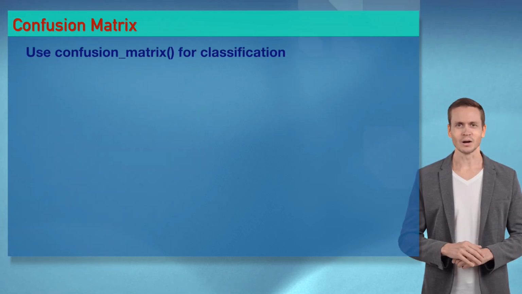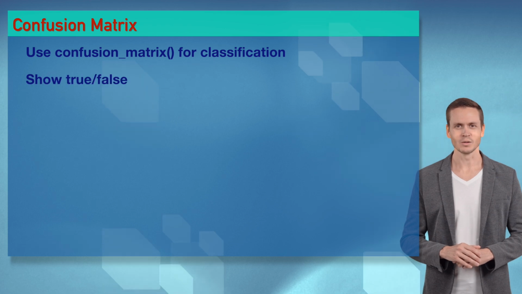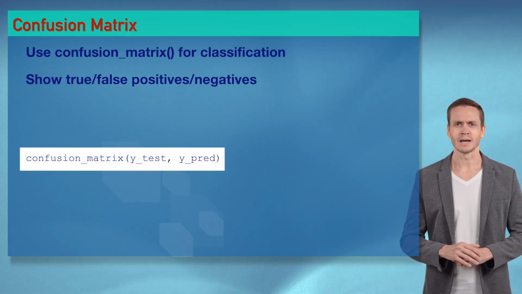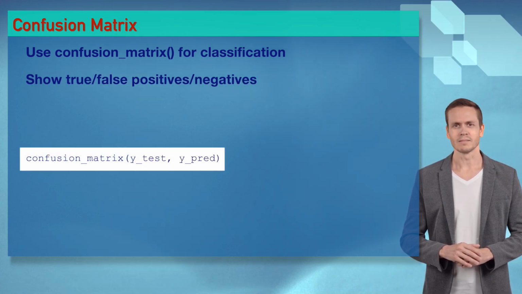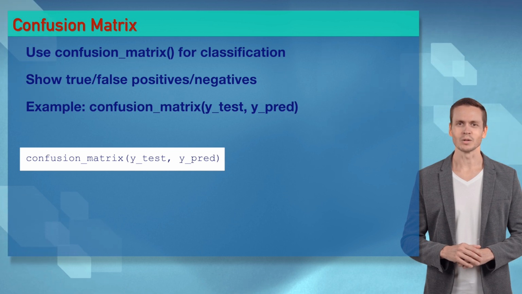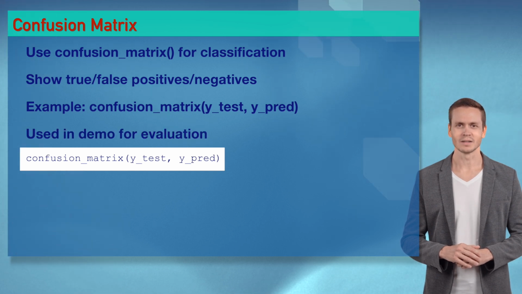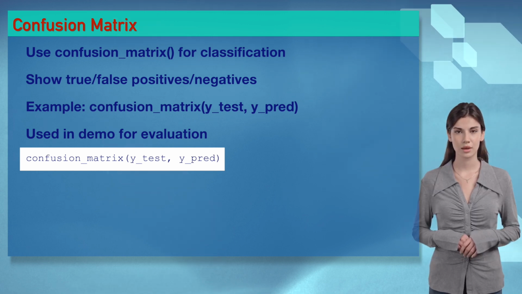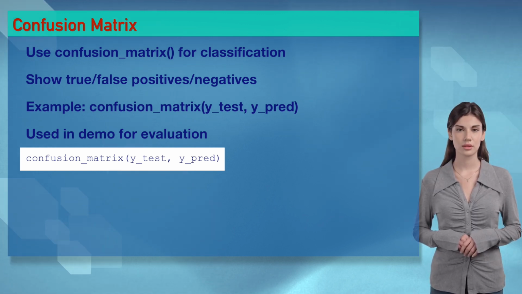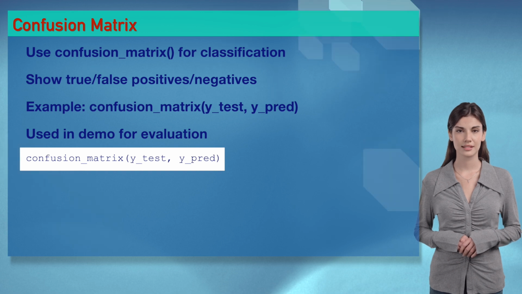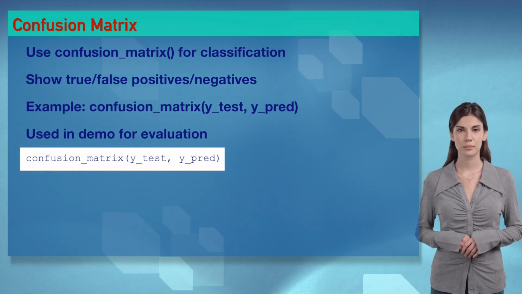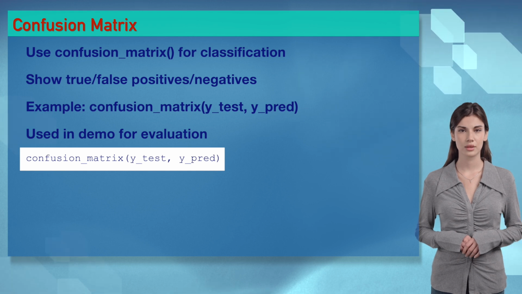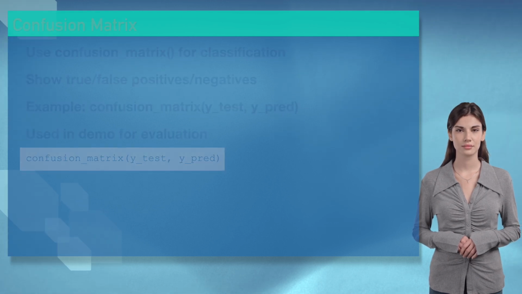Wizards, confusion_matrix(y_test, y_pred) builds a matrix like a hot grid for Sophia, showing true and false positives and negatives for AI classification. It's a confusion party. Let's drop this code beat. You're confusing my heart, Ethan. Wizards, confusion matrix evaluates AI classification by detailing prediction errors. Try it in our demo. It's like mapping your AI mistakes.